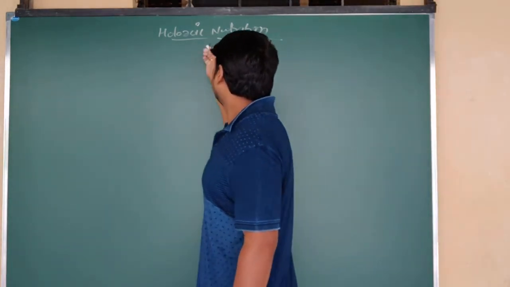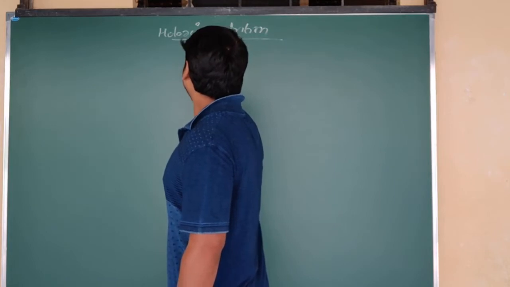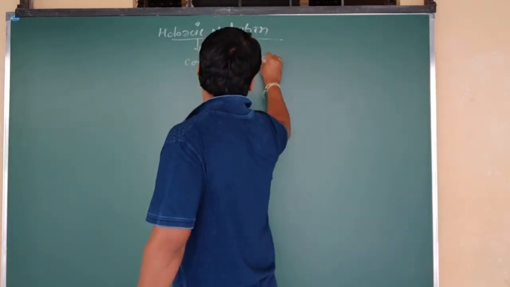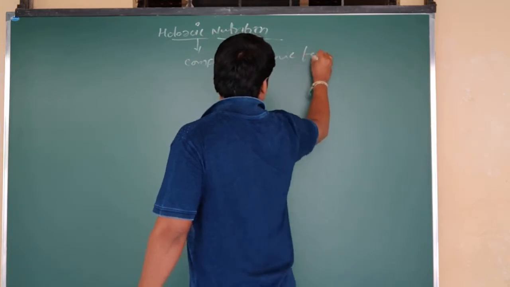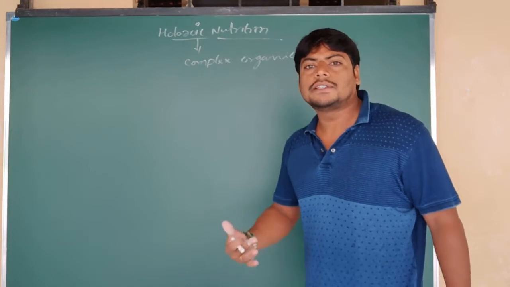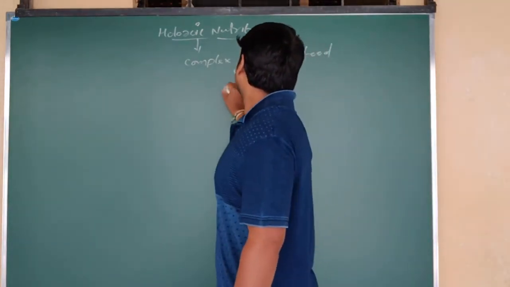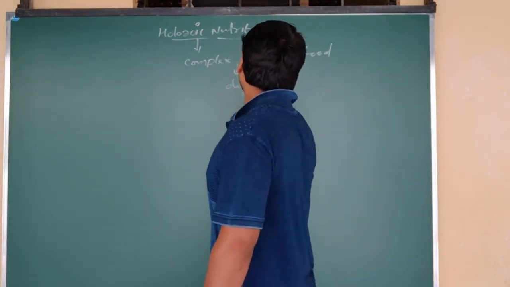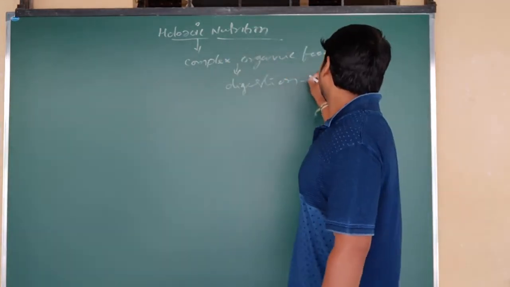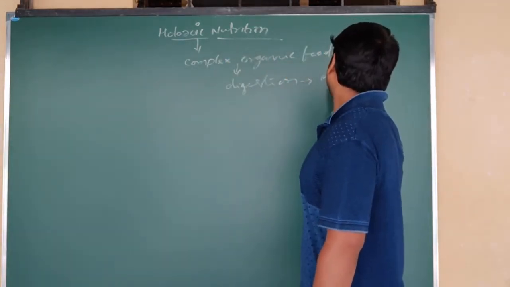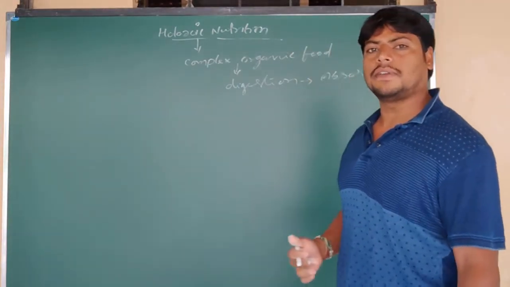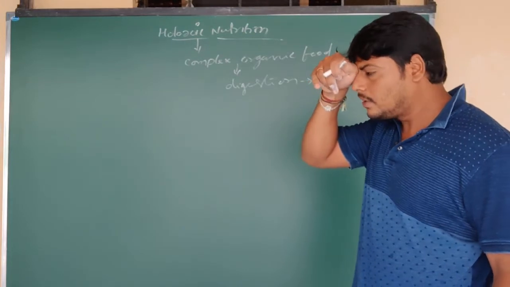So under holozoic nutrition, what is happening there? Complex organic food is taken by the organism, and it undergoes a process called digestion, where various chemical processes occur. After digestion, it is absorbed. So this is what we call the holozoic mode of nutrition.